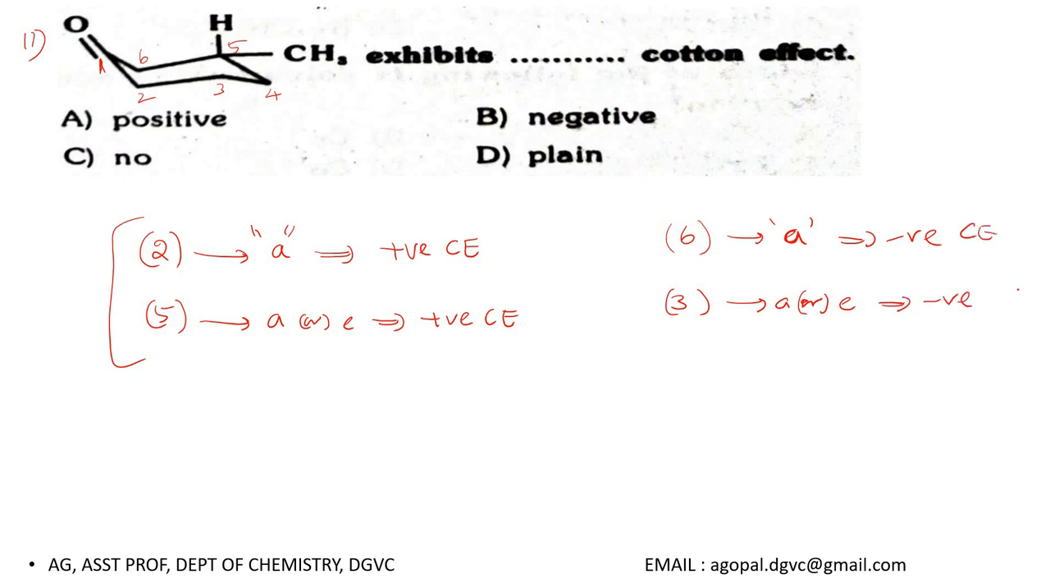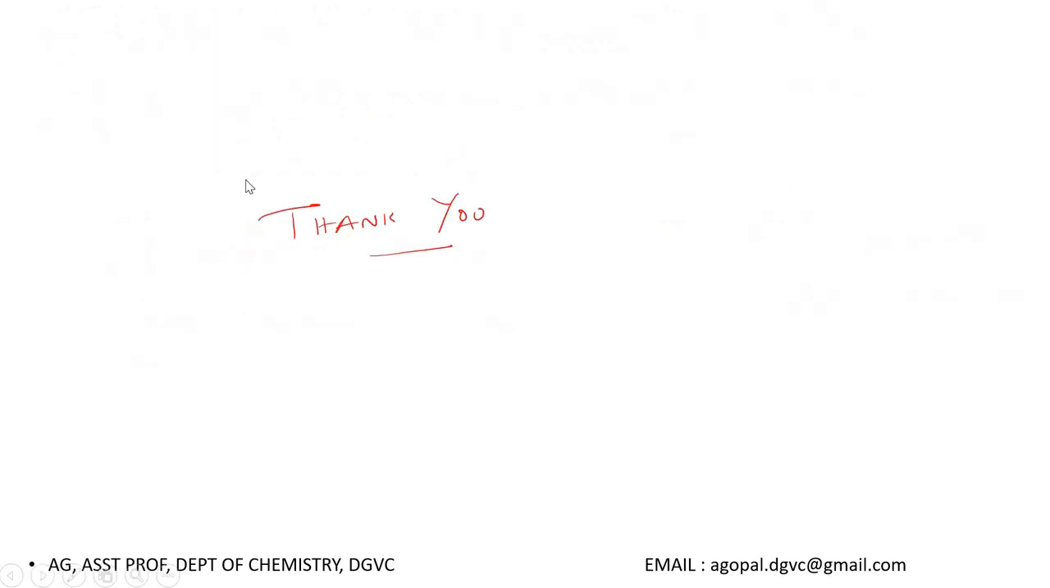In this case, I have a methyl group at position number 5, which is in equatorial position. Whether it is equatorial or axial, you will get positive Cotton effect. So the correct option for this question is option A. Keep this in mind. It's a very easy question.